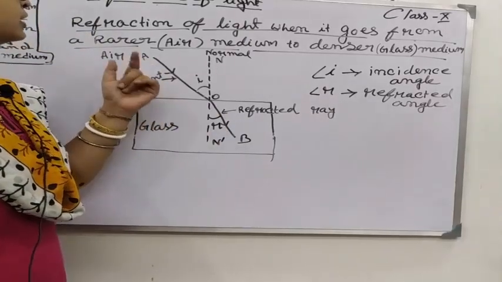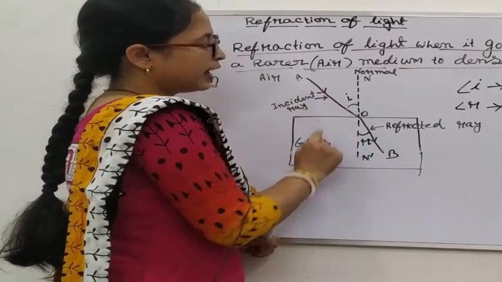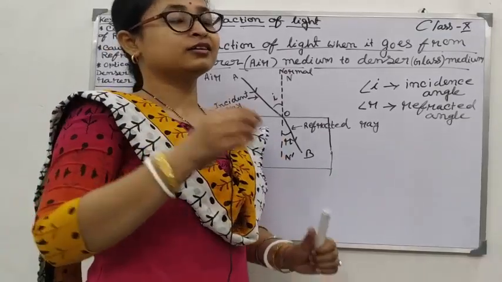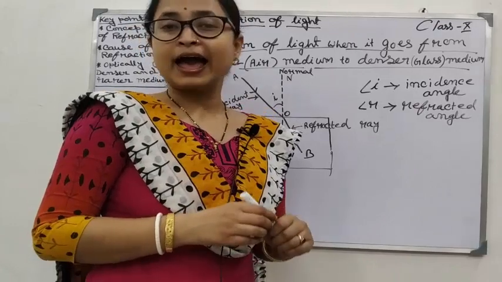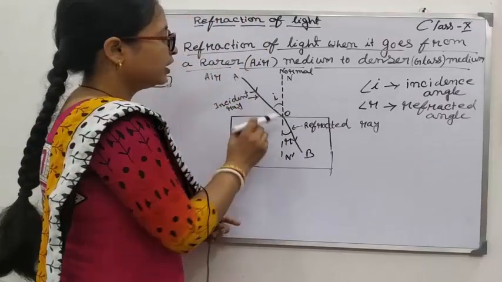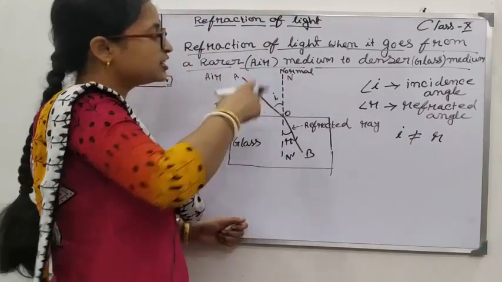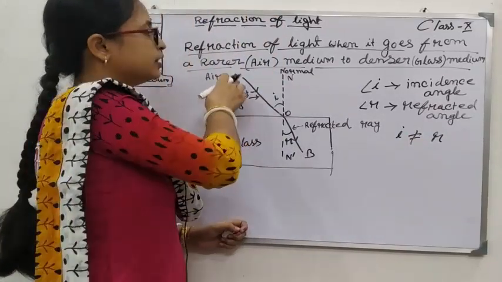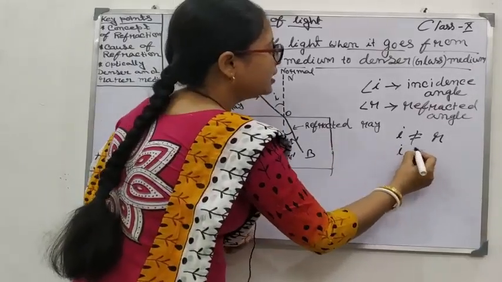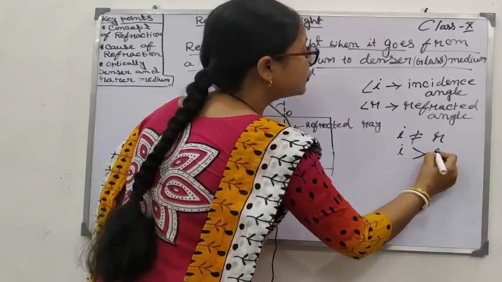Now, what happens in case of refraction? You can see here the angle of incidence is greater than the angle of refraction. That means it is not like reflection. In reflection we have learned that the angle of incidence is always equal to the angle of reflection. But here the angle of incidence is not equal to the angle of refraction. In this particular case, whenever light is refracted from a rarer medium to a denser medium, the angle of incidence is greater than the angle of refraction.